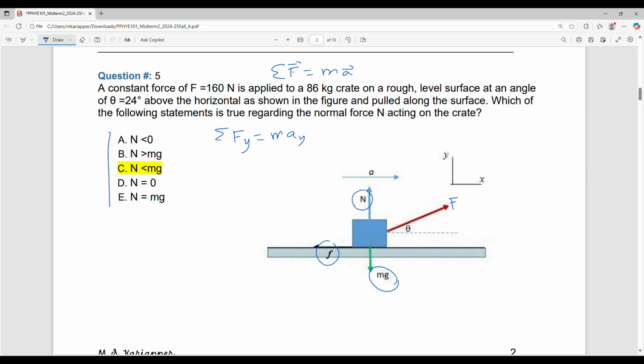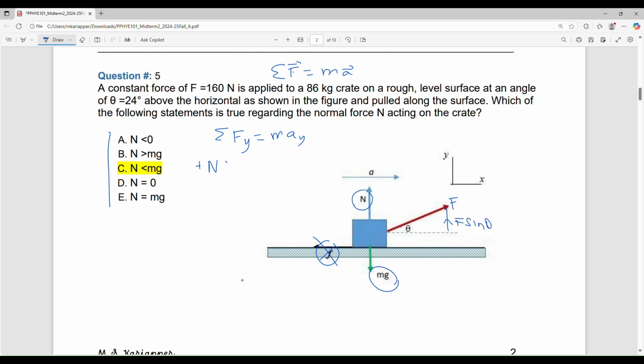Friction is not going to come into the picture because it is horizontal, in the x direction, so it will not contribute. N is in the positive y direction, and F has a component of F sine theta in the y direction.